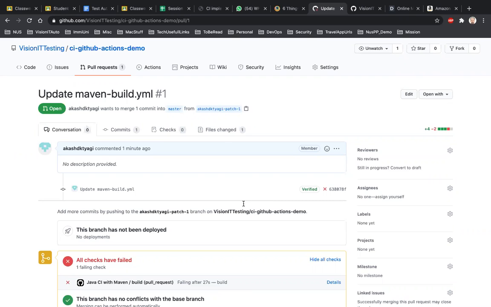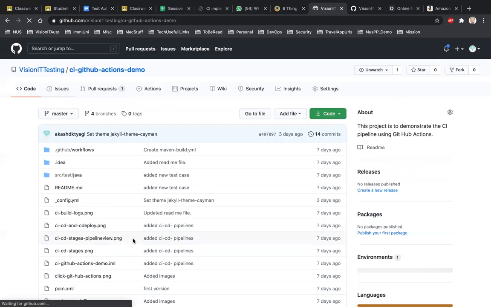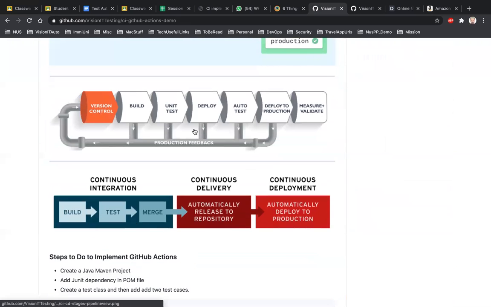It is possible, but the client will have to pay for it. So there has to be a balance, there should not be an overkill. It shouldn't happen that you're doing too much and getting too little in return, because the CI/CD pipeline also has to give feedback quickly. For example, if this is a CI/CD pipeline for you, the automation test has to give feedback. If the automation test is giving feedback in, let's say, one day, the whole purpose of having a CI/CD pipeline will derail. So the automation test cases should work fast.